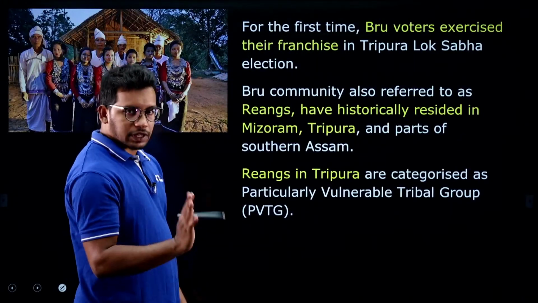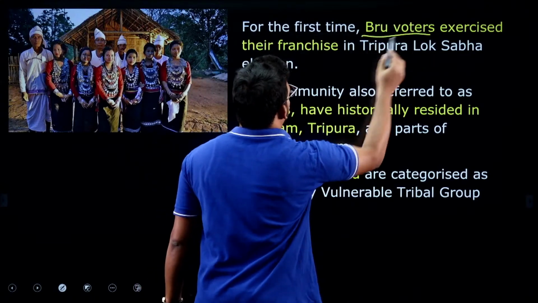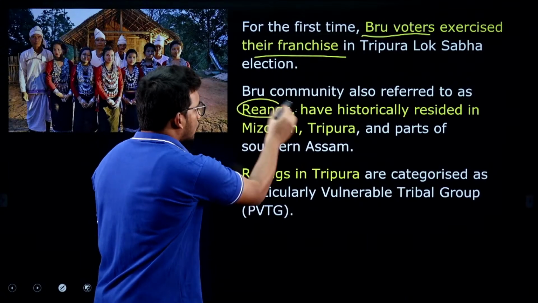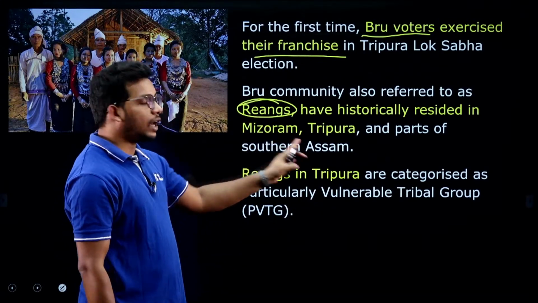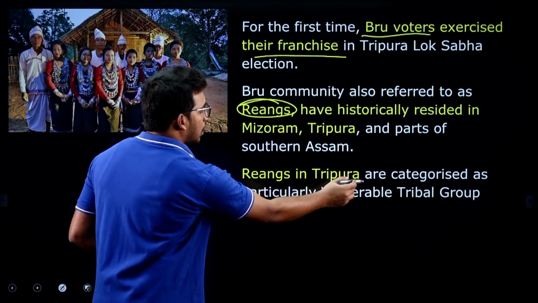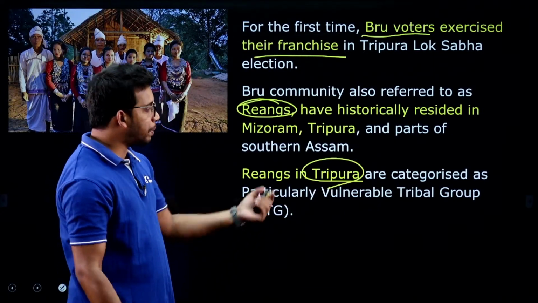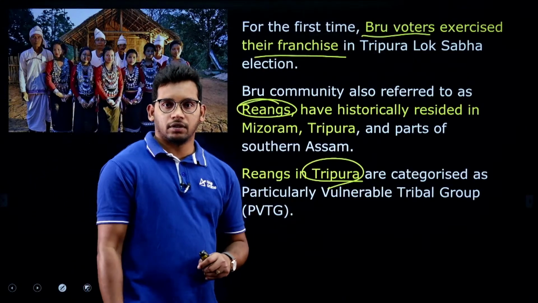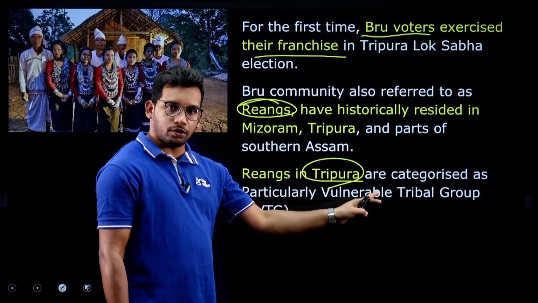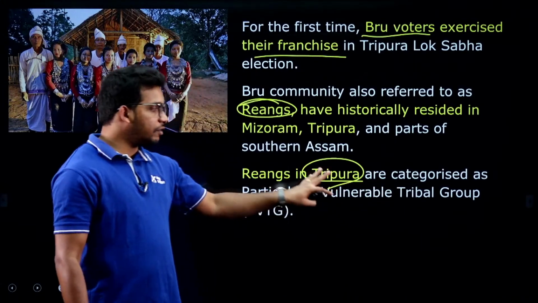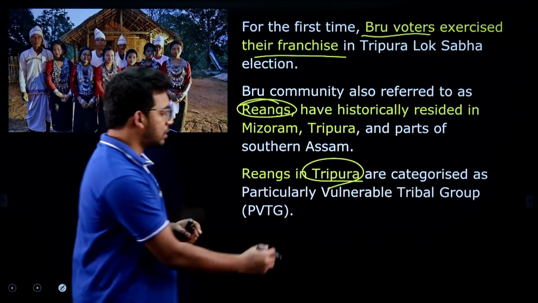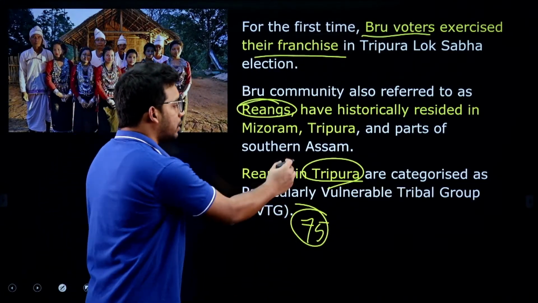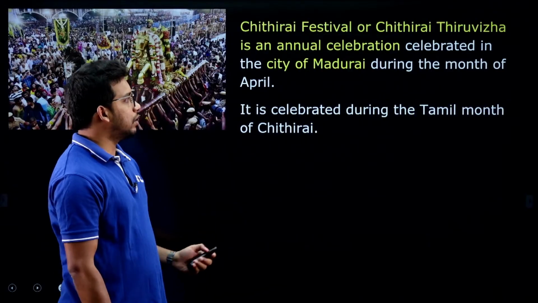Next one, for the first time Bru voters have exercised their franchise. Bru are a tribe who are also called Riangs, and they are a particularly vulnerable tribal group in Tripura. Can anyone tell me how many particularly vulnerable tribal groups there are in India? We have discussed this many times. Riangs from Tripura are a particularly vulnerable tribal group out of 75 we have, and they have voted for the first time. They will ask you which state the Riangs belong to, that is Tripura.